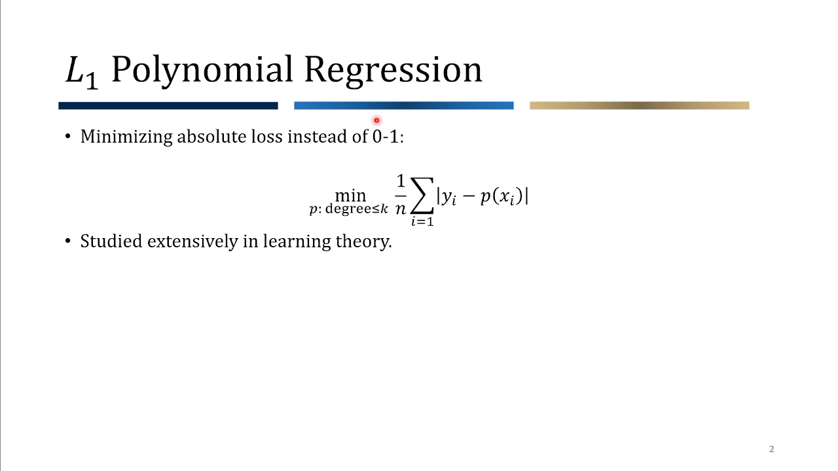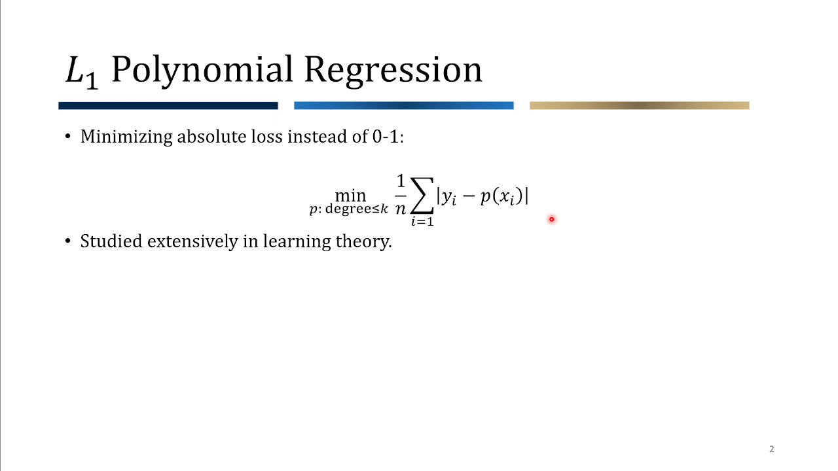Let me start with L1 polynomial regression. Here the problem is to minimize the absolute loss instead of the usual 0-1 loss. The problem is expressed by this equation, where y_i and x_i are the samples. So y_i's are typically the label, x_i's are the features, and we are seeking to find a polynomial p of degree at most k that best expresses y_i based on the absolute loss.